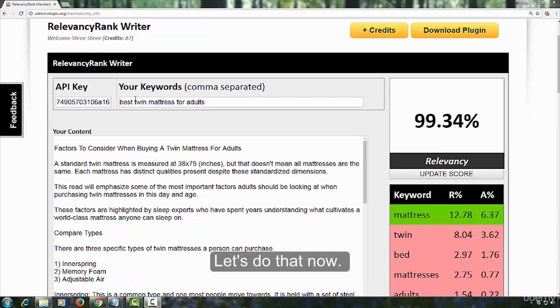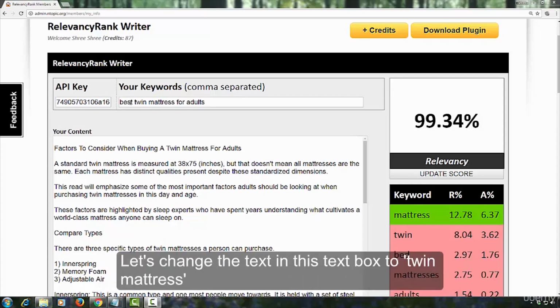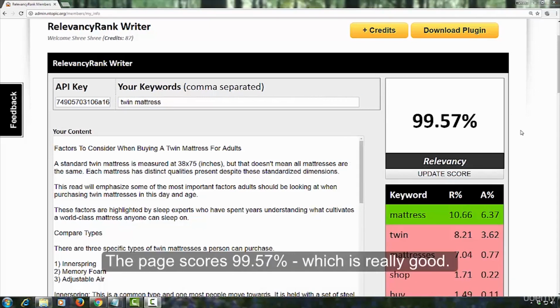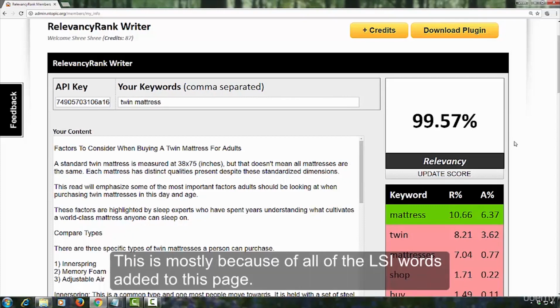Let's do that now. Let's change the text in this text box to twin mattress. And let's update the score. The page scores 99.57%, which is really good. This is mostly because of all of the LSI words added to this page.